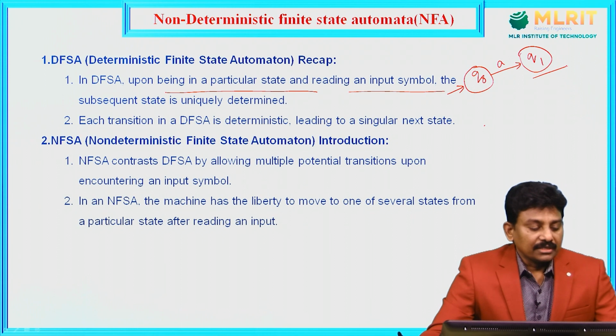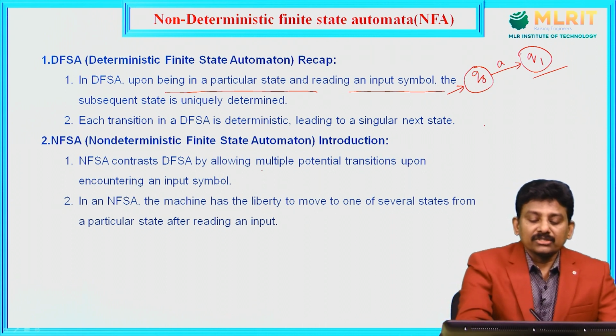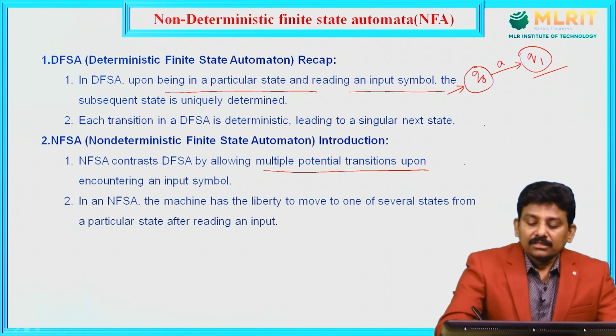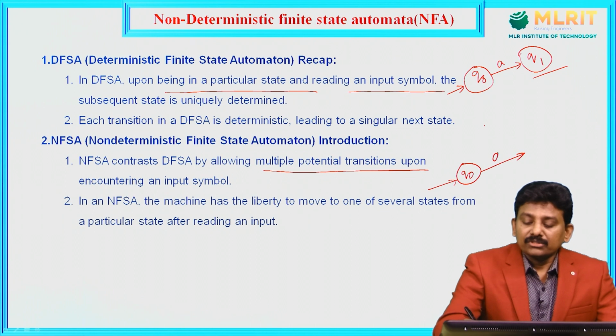Coming to NFSA, the non-deterministic finite state automata. NFA contrasts with DFA by allowing multiple potential transitions upon encountering an input symbol. See, in Q0, for input symbol A, we have more than one transition.